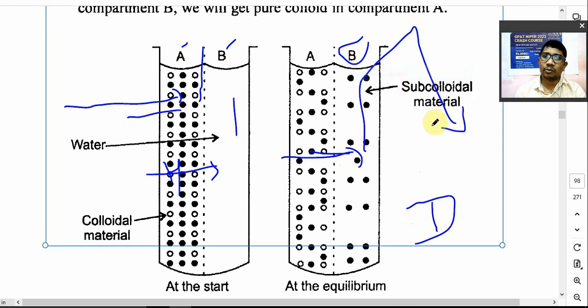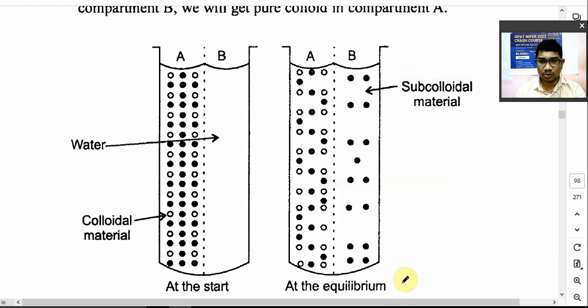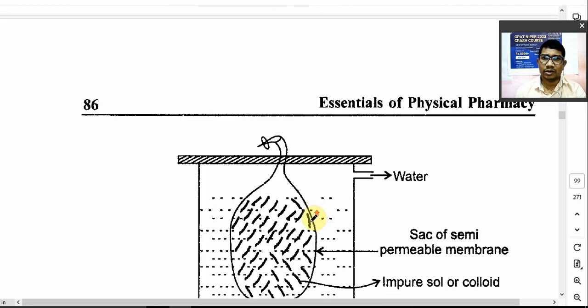Colloid को purify करने वाला ये method है ना. Colloid purify क्यों करना है आपको? Because in the colloids impurities may be present. So if insoluble impurity is present, you can easily remove that impurity by filtration technique. But if soluble impurities are there, one of the methods is nothing but dialysis. Now another method is there, okay, dialysis.